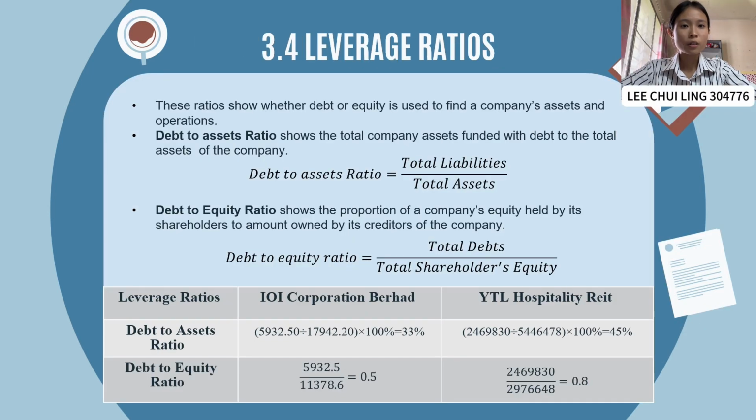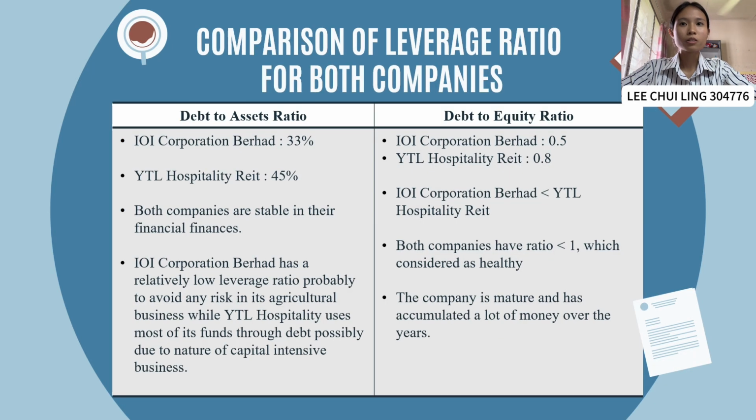In leverage ratio, there is also the debt to equity ratio, which is calculated as the total amount of debts divided by the total amount of shareholders' equity. This ratio measures how much debt a company is using to finance its assets relative to the value of shareholders' equity. According to the ratio, IOI Corporation Berhad had a debt to equity ratio of 0.5 in 2023, while YTL Hospitality Reit has a 0.8 debt to equity ratio, which is higher than IOI Corporation Berhad.